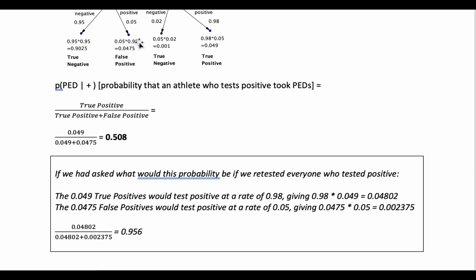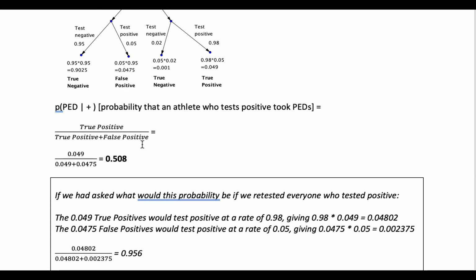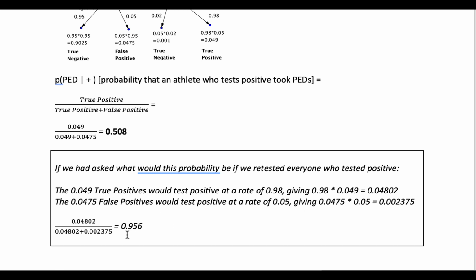So when we test this group again, we're going to get the 0.05 times the 0.0475, and when we test these people again, we're going to have 0.98 times the 0.049. And when we get those two values, we get 0.04802 and 0.002375. So we again put these true positives over the sum of the true positives and the false positives. And this time we get a value of 0.956, which means that on the second testing, the retesting, there's a 95.6% probability that if you test positive twice now, you have in fact taken a PED.